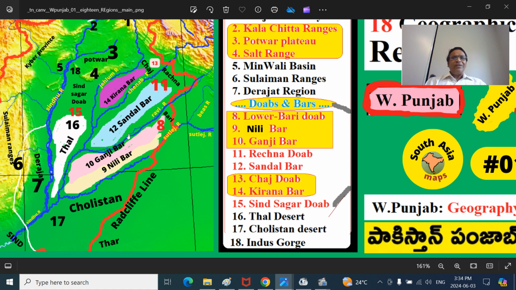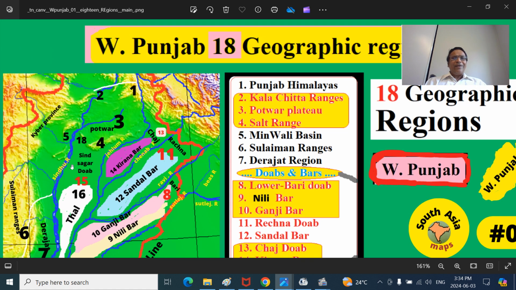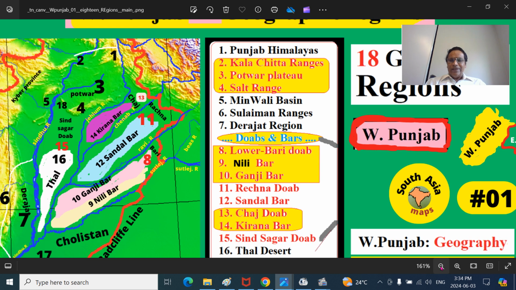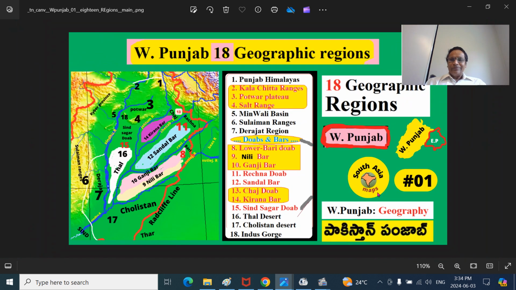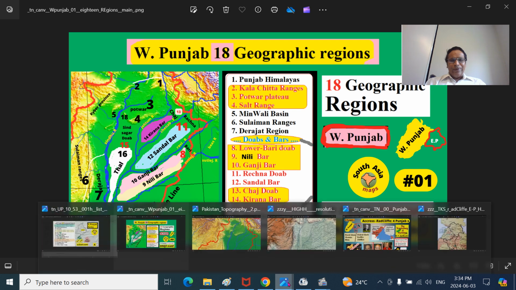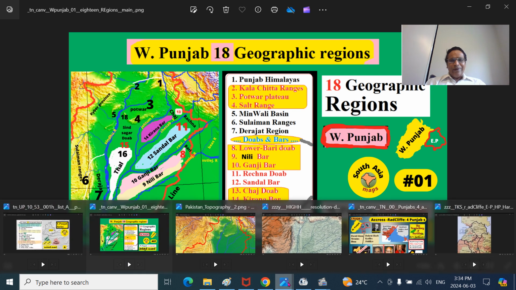And there is an Indus Gorge I added at the end. I will go through here, it's not very clear. From Attock town to Kalabagh town, that is the Indus Gorge. The Indus flows in a canyon. Those are the 18 or so physiographic regions. We will go and look at them in a little more detail.